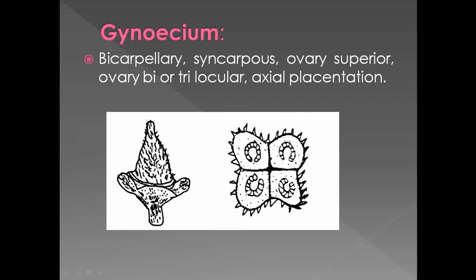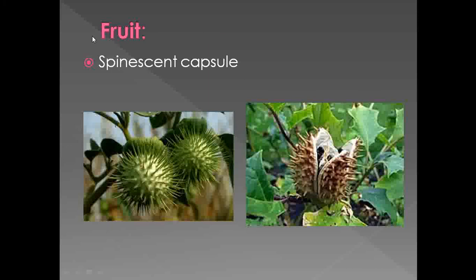So this is the gynoecium, particularly the ovary. Whenever you take the TS of this, you are going to observe a structure like that. The next reproductive character is the fruit. The type of fruit present in Datura metel is called a spinescent capsule. Actually the type of fruit is a capsule, but in this family the fruit shows the presence of large spines. So here the type of fruit is a spinescent capsule.